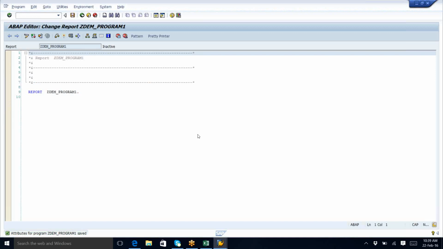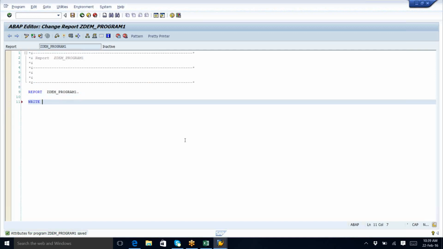Now suppose my program is just write welcome to web programming. Put it, and sorry, the dot is the end of the statement, not semicolon. Write is the command to print something. Wherever you see blue color ones, those are nothing but the commands of ABAP, the syntaxes of ABAP.